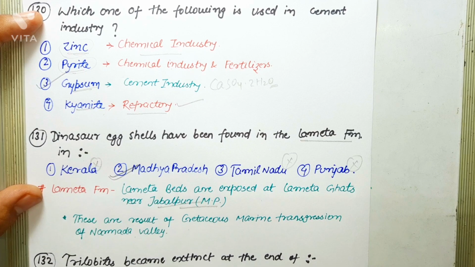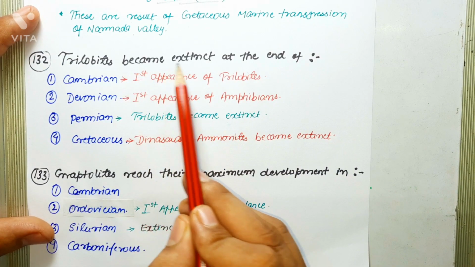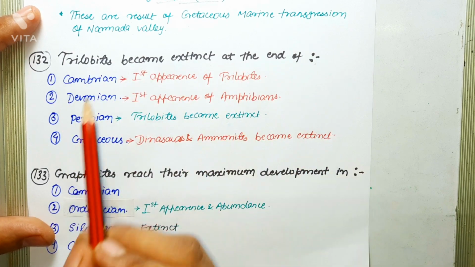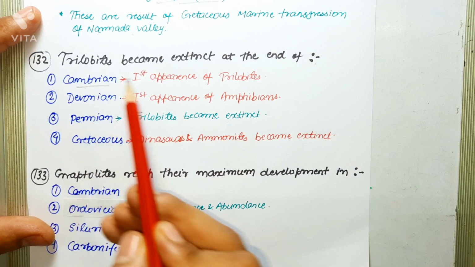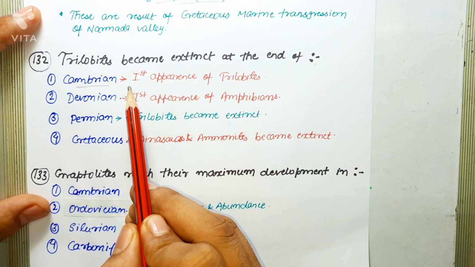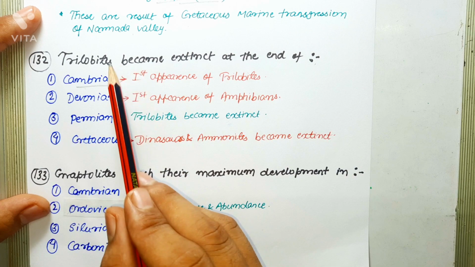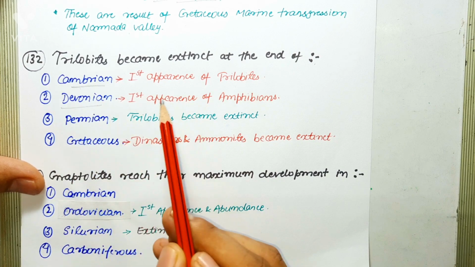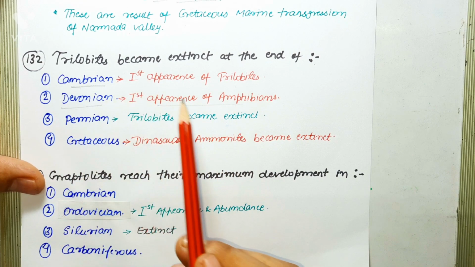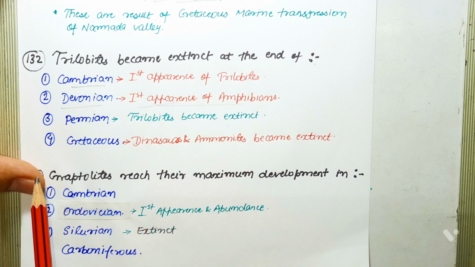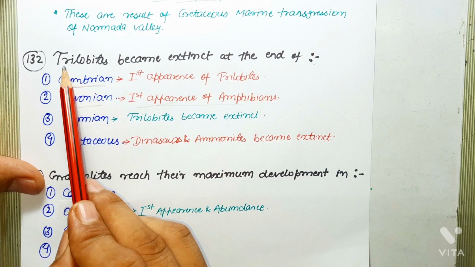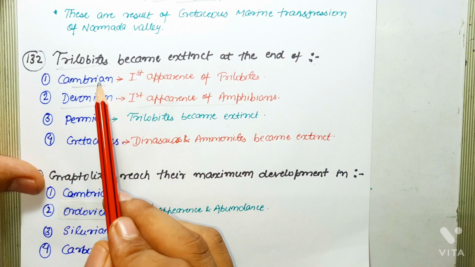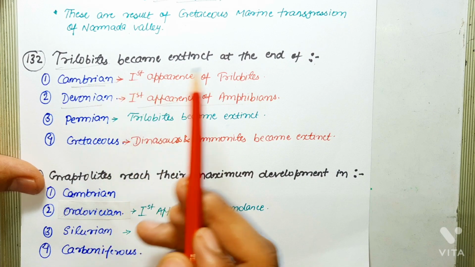Next question says, trilobites became extinct at the end of. Okay, so let's see the options. First one is Cambrian. Cambrian marks the first appearance of trilobite. So clearly it is not the period when trilobites became extinct. Next one is Devonian. Devonian period marks the first appearance of amphibians, and clearly it is not the period in which trilobites became extinct. Actually, the lifespan of trilobite is from Cambrian to Permian. So clearly it evolved in Cambrian and became extinct at the end of Permian.